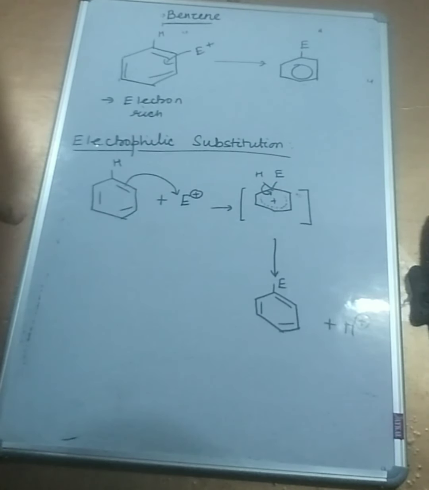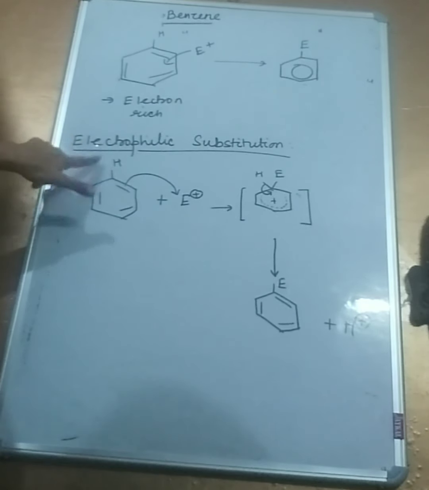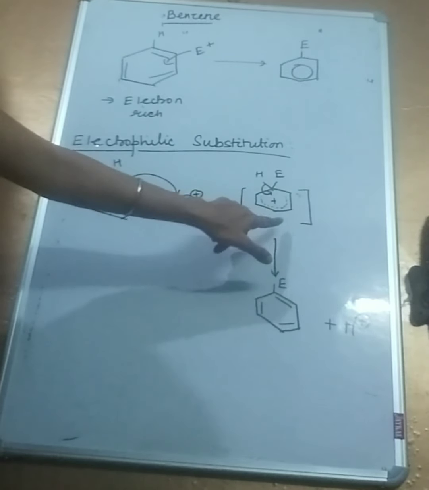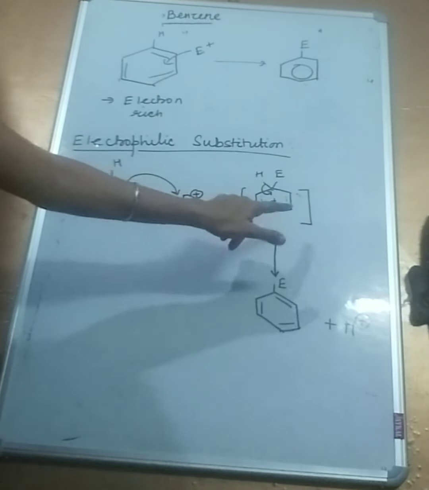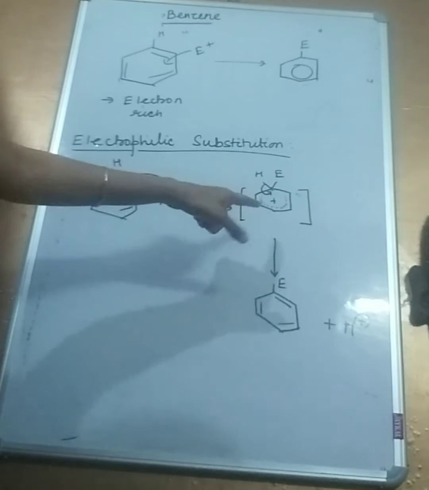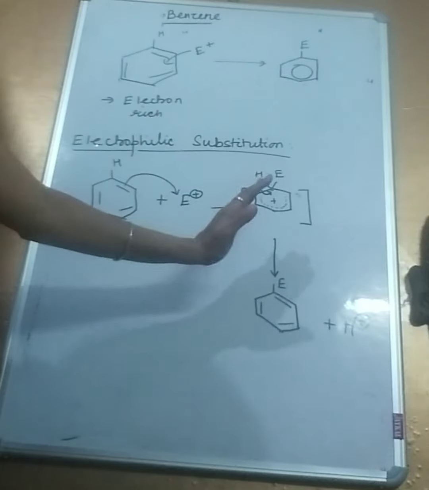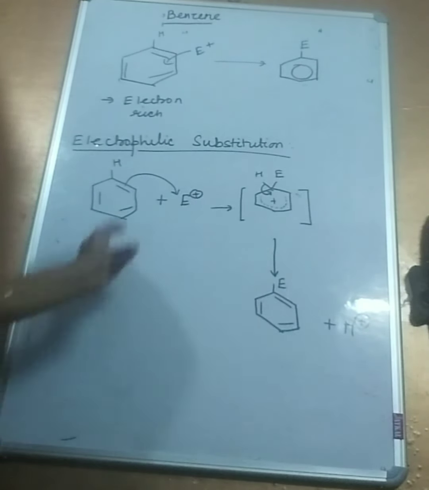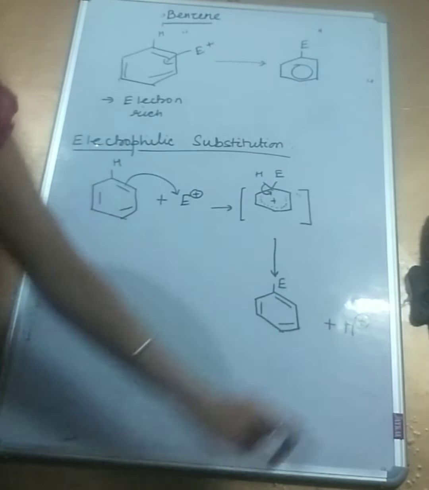Remember, it's not addition. It is not losing its double bond character. Unlike an alkene, it does not react like an alkene. It undergoes substitution, which is like swapping, changing hats. So hydrogen is substituted by an electrophile through a transient, temporary intermediate stage, which is basically a very high energy state in terms of activation energy, a large amount of energy required because we are moving from symmetry to asymmetry. The last stage is the reformation of the pi bond and the delocalization. The symmetry is established again, and hydrogen goes away as H plus.